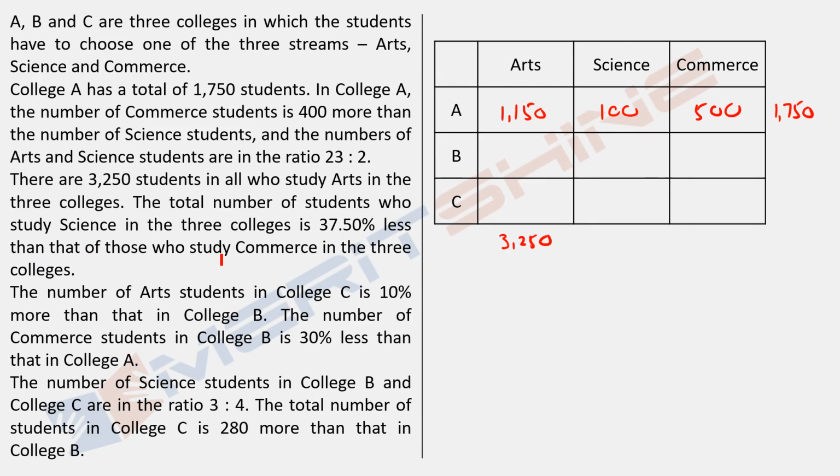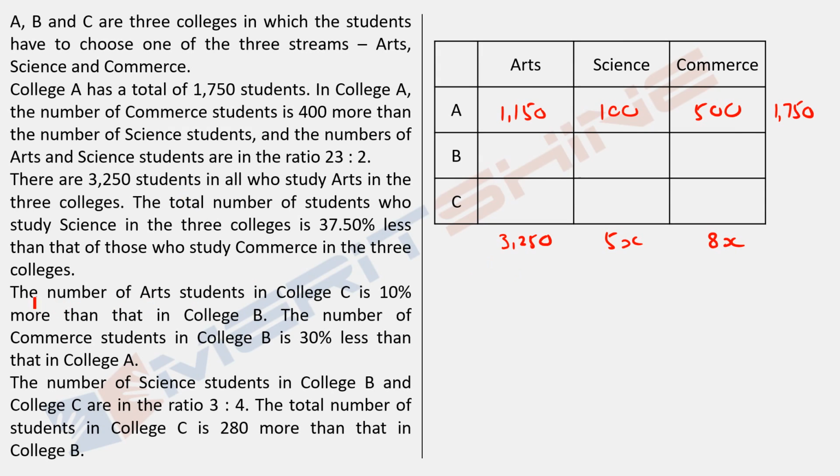Less than that of those who study commerce in the three colleges. So what does that mean? If commerce has 8 students, science would have 5 students. 3 by 8. So 3 less for every 8. So commerce 8, science 5. Let us just write this here as 5x and this is 8x, so that we do not need to revisit it.